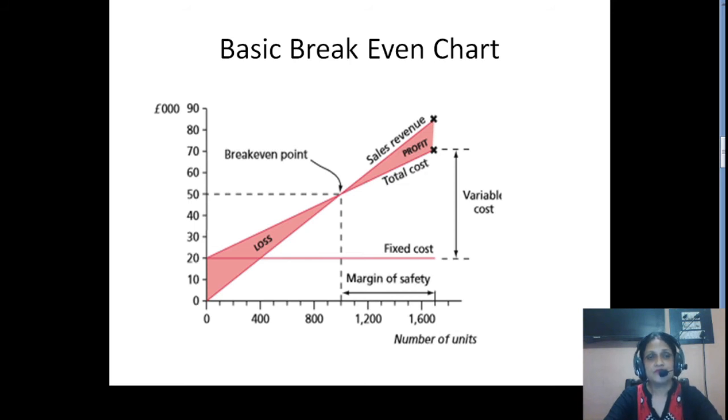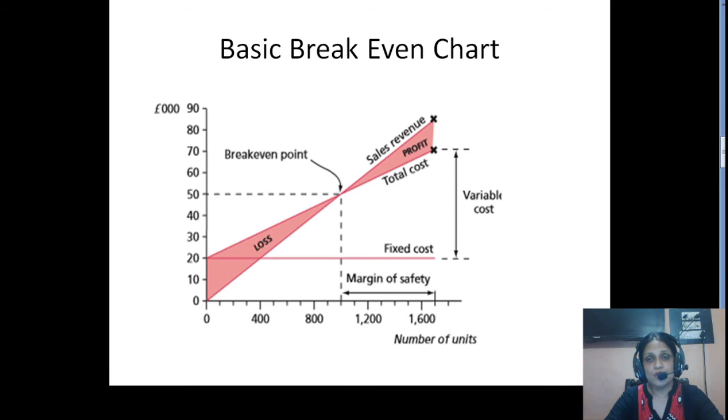So you have seen that the maximum revenue is pound 85,000, right? So the revenue line will be straight line from origin and it will go to maximum sales revenue, that is pound 85,000, right? The total cost line, as you can see, is starting from 20,000 pound, right?